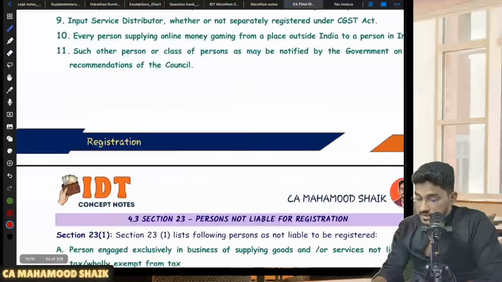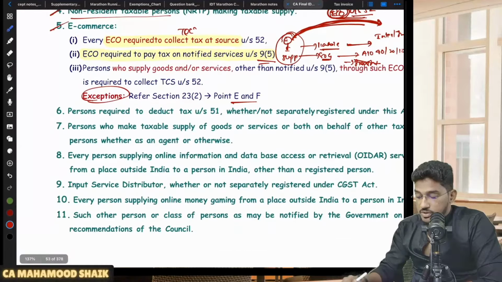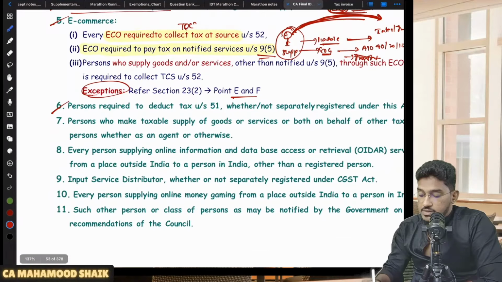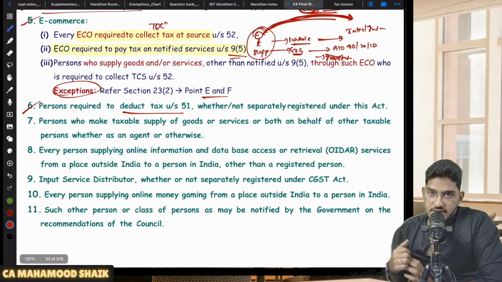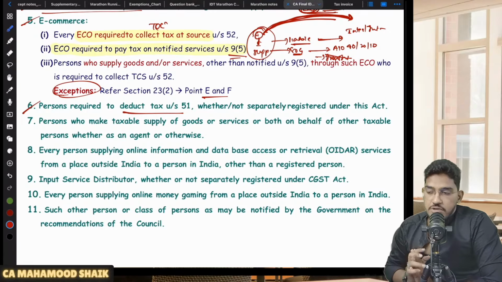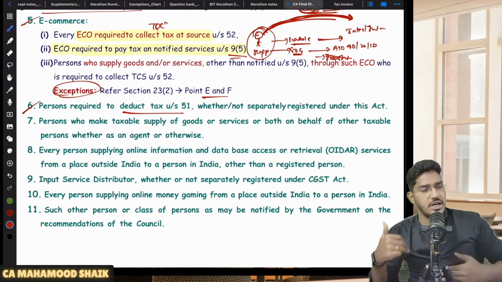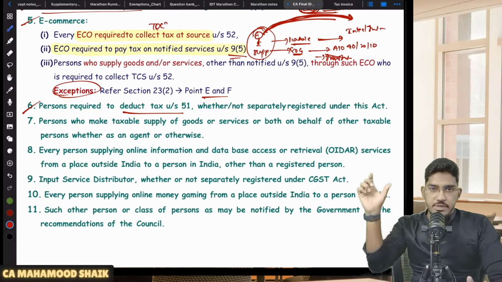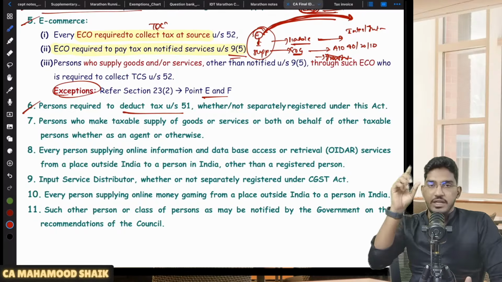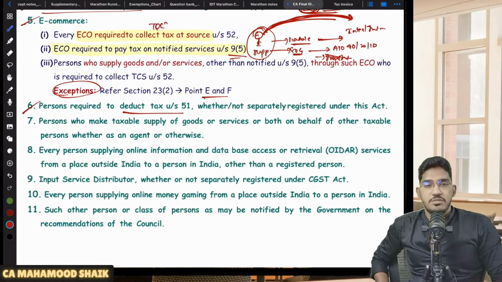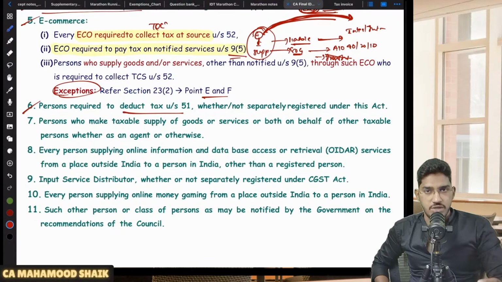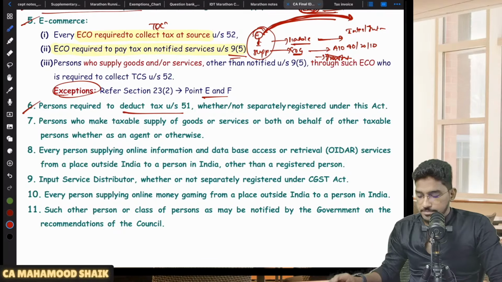Then let us come to a few more categories of persons who are liable to undergo compulsory registration. Number one, persons who are required to deduct TDS under section 51, whether or not separately registered under this Act. Sir, who are the people who are liable to deduct TDS? That also we are going to see. In the payment of taxes chapter, we are going to have one topic regarding TDS. There we will see who are the people liable to deduct TDS. But if you are a person who is liable to deduct TDS under section 51, you are liable to undergo compulsory registration without any limit.